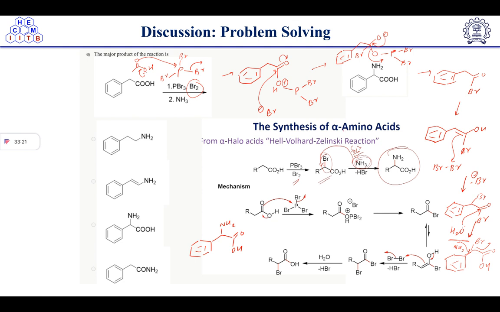Okay, and HBr will get eliminated. So this is the product we are getting in the Hell-Vollhard-Zelinsky reaction, and the correct option is option number 3. I hope all of you understood this one also. Now we can move to the next one.